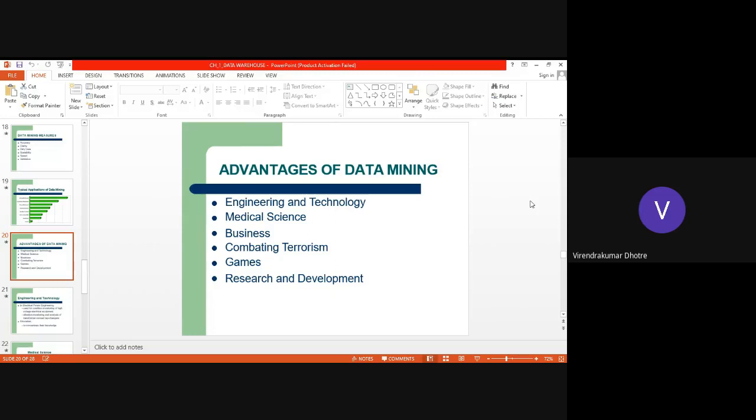Research and development, R&D. Data mining is helping in R&D. So all these are some sectors which I have listed, which are the advantages of data mining. Where we can use data mining, and already data mining is helping in these sectors: medical science, business, combating terrorism, games, research, development, engineering, technology, everywhere. Combating terrorism, like honey traps. Honey traps are there for military people. So those we are identified, we are detecting, and we are stopping them by using this data mining.